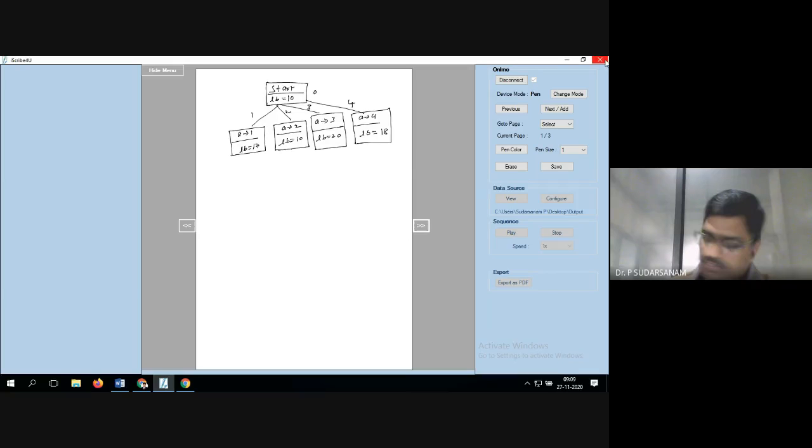Now, here you have taken. Fifth one is B is equal to 1, lower bound is equal to 13. Sixth one, B is equal to 3, lower bound is equal to 14.